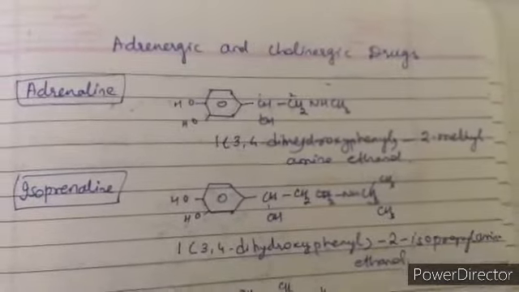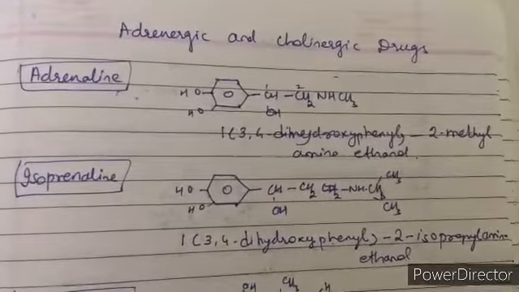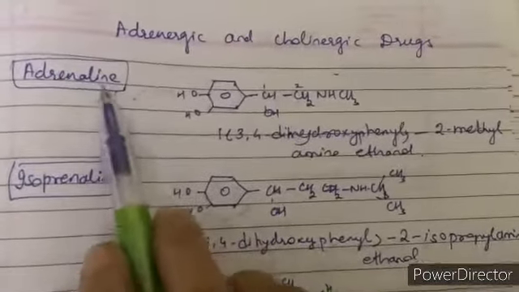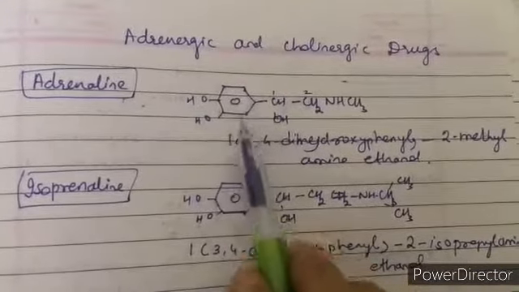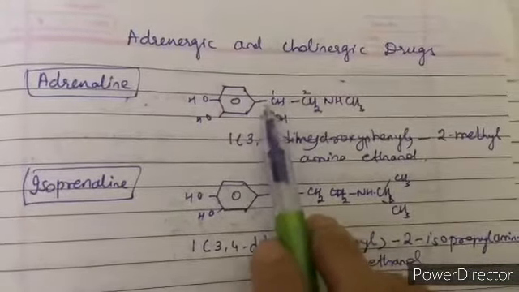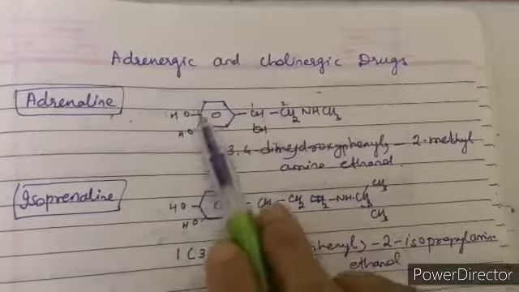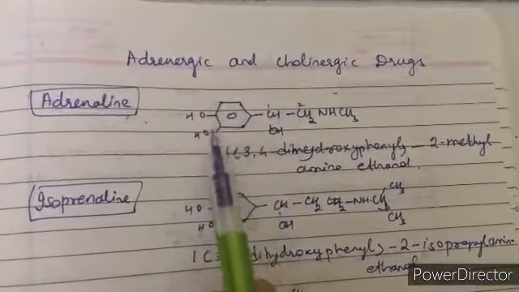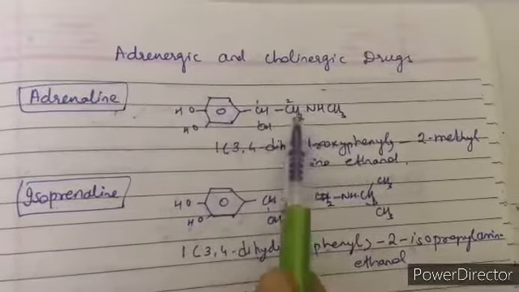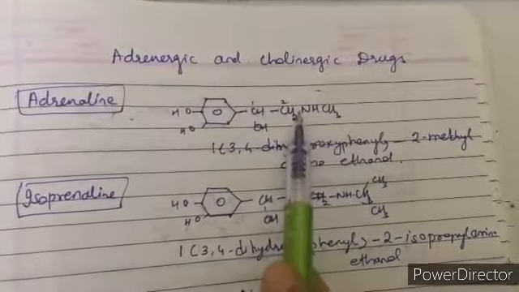Now we will talk about some adrenergic and cholinergic drugs. The first drug is adrenaline. As you can see in this adrenaline structure, you have ethanol, CHOH, CH2. On one position we have a dihydroxyphenyl group, and here we have a methyl amino group.